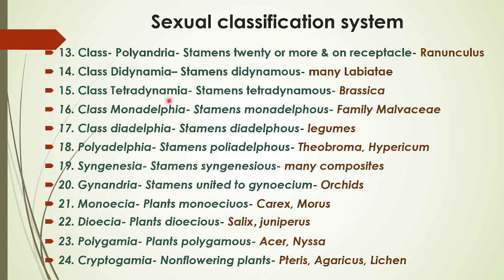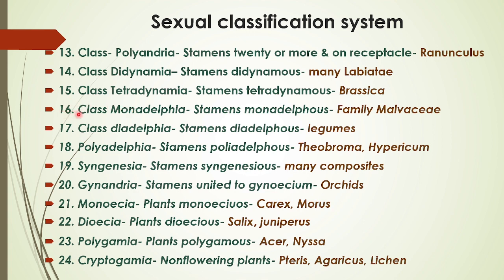Next class is Tetradynamia. Stamens will be tetradynamous, where 4 are large stamens and 2 are small, and such type of stamens are known as tetradynamous. Example of such plants is Brassica.